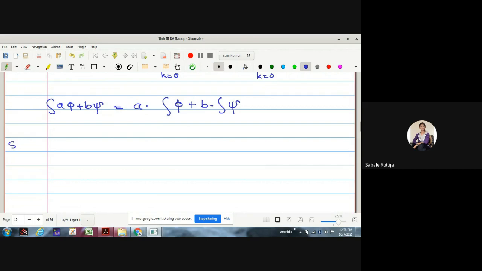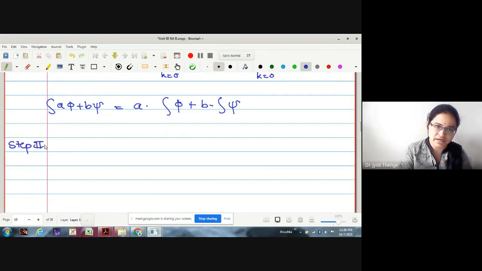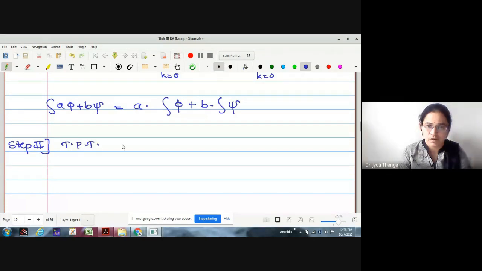Now let me go for the second step. What we wanted to prove in the second step? If phi is greater than or equal to psi almost everywhere. What is the meaning of almost everywhere?